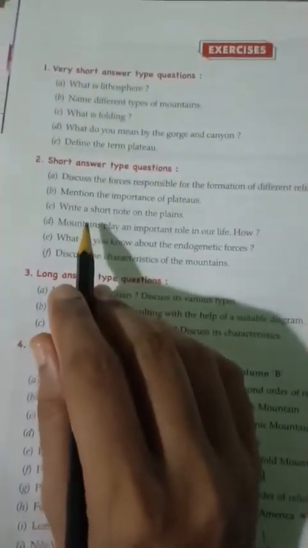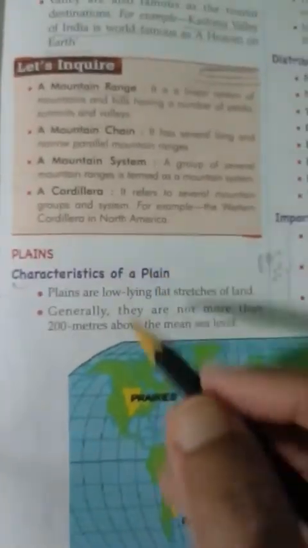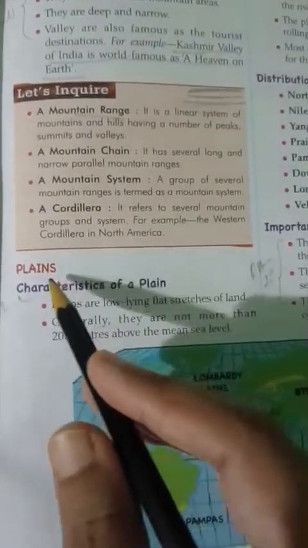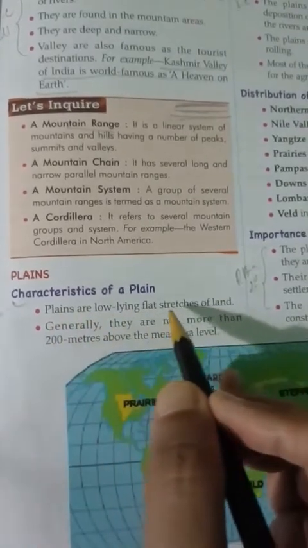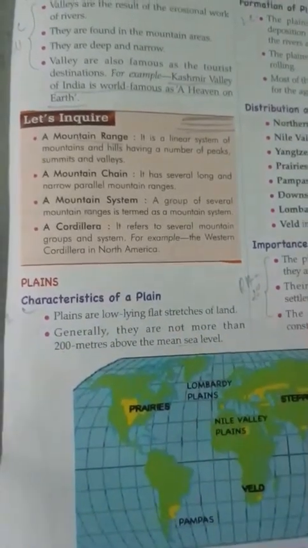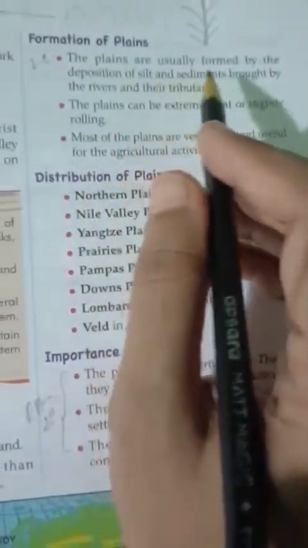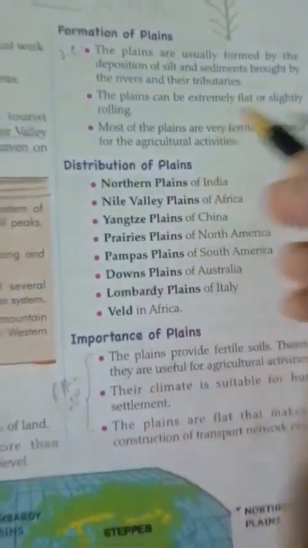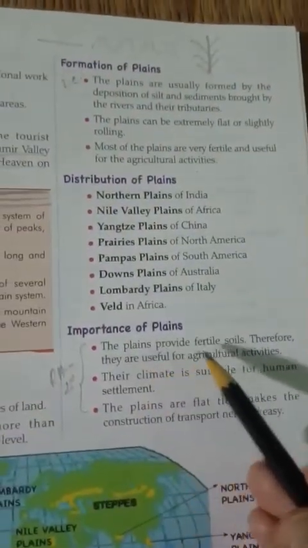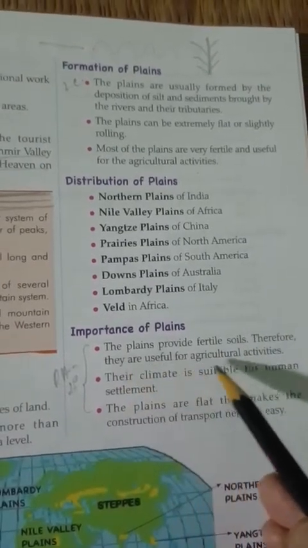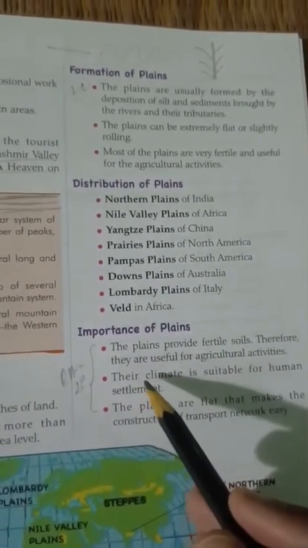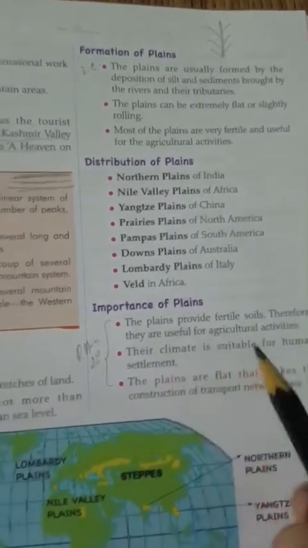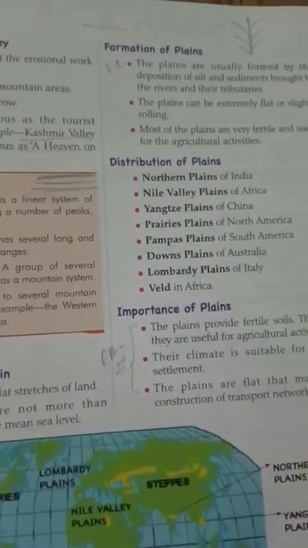The next question, write a short note on the plains. Here it is page 27. This short note again you will write point wise. First point, plains are low-lying flat stretches of land. Second point, the plains are usually formed by the deposition of silt and sediments brought by the rivers and their tributaries. Third point, the plains provide fertile soils, therefore they are useful for agricultural activities. Fourth point, their climate is suitable for human settlement. So these are the 4 points you will write down under the short note of plains.